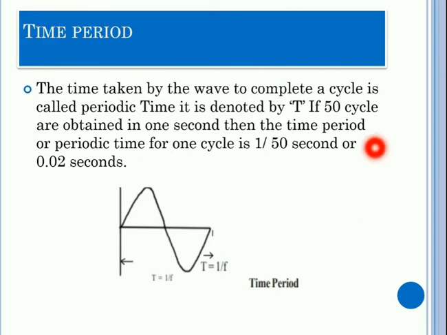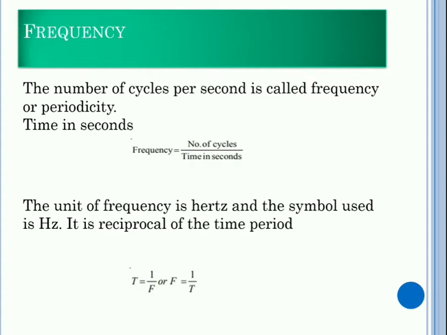Time period. The time taken by the wave to complete a cycle is called periodic time. It is denoted by T. Let us consider an example that 50 cycles are obtained in 1 second. Then the time period or periodic time for one cycle is 1 by 50 seconds or 0.02 seconds. T is equal to 1 by F. So what is F? That's called frequency.